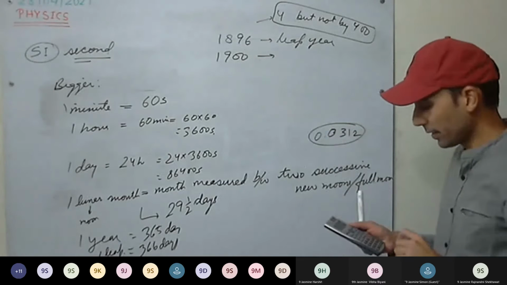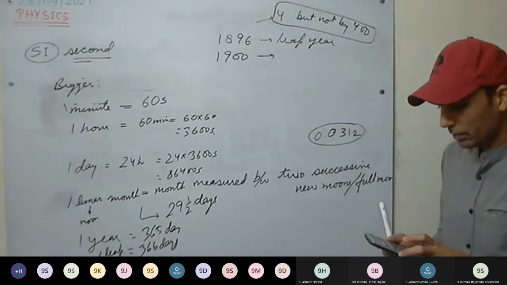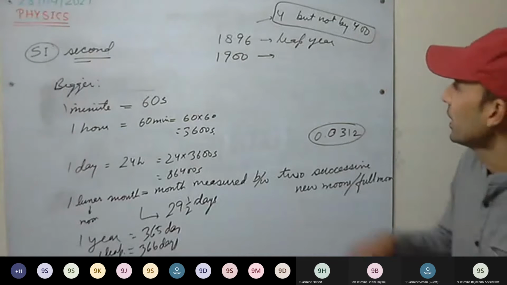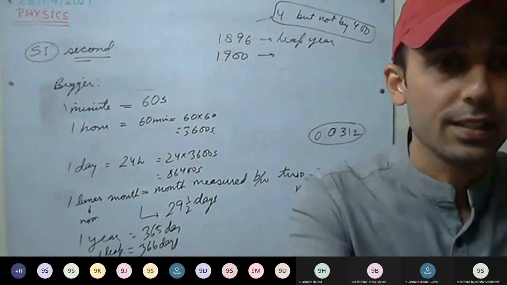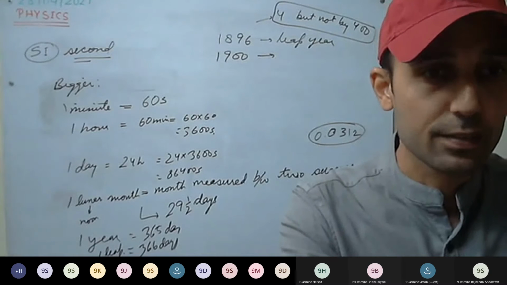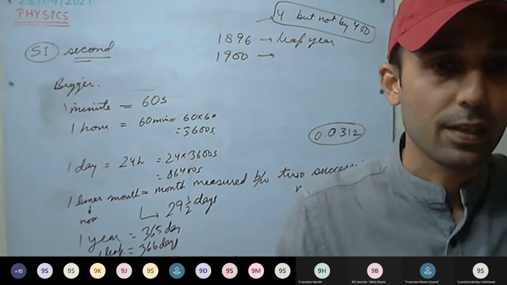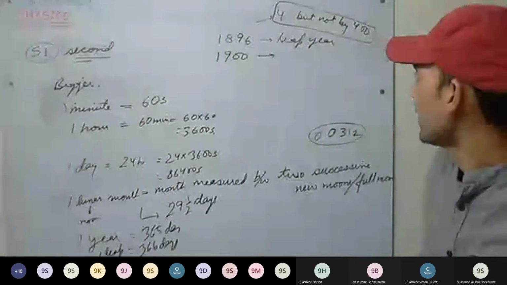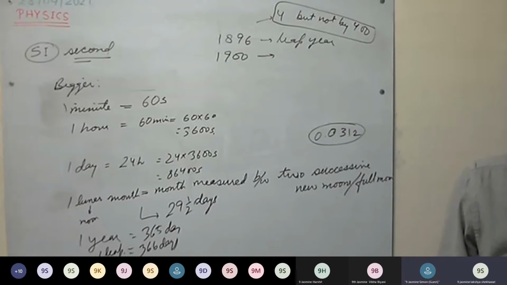So now check this one, 1900. Is it divisible by 4? Yes. Is it divisible by 400? 1900 divided by 400. No, sir. It is not divisible by 400.